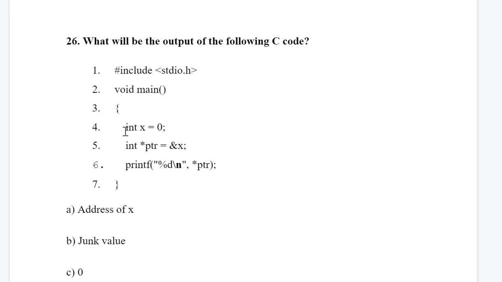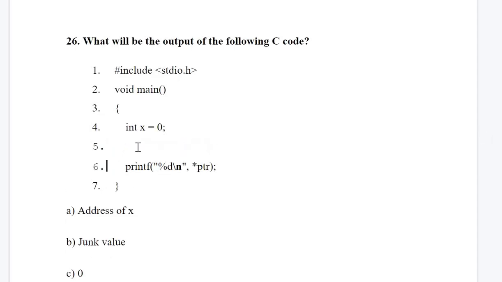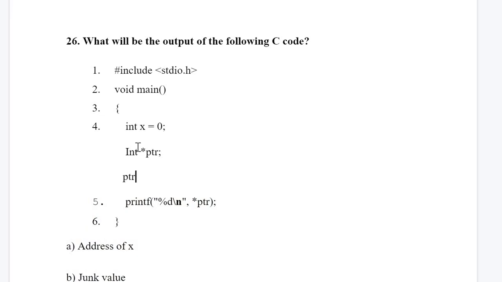I will write this as int star ptr, and this ptr will consist of the address of x.